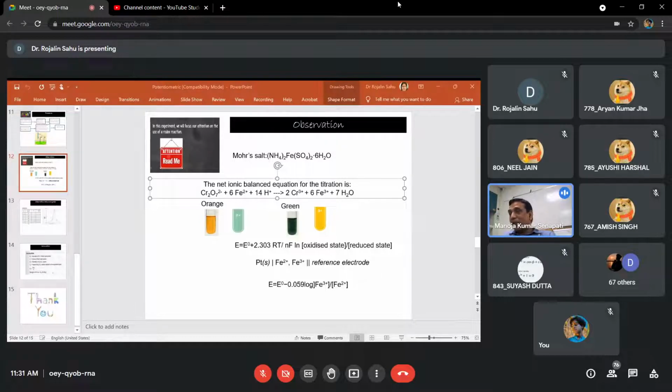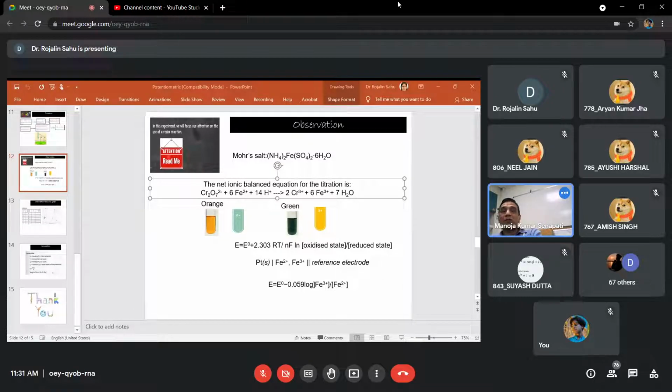And again from there, we are going to calculate the ratio of del EMF versus del V. At which point of the titration this ratio, del EMF by del V, will be the maximum, the highest one, that will be our endpoint.